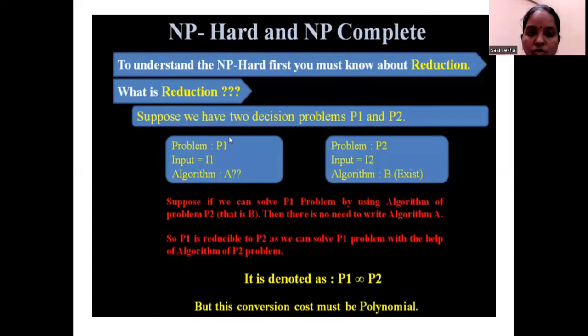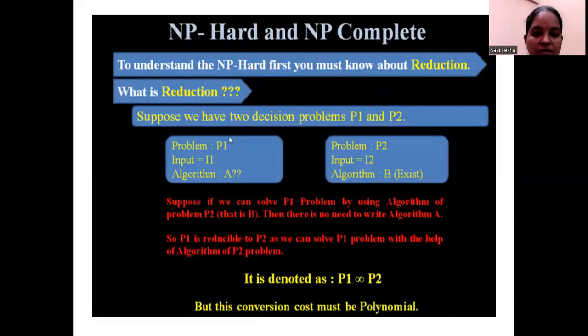But for problem P2, an algorithm exists. The name of the algorithm is given as B. So reduction is when we have an algorithm for problem P2, and with the help of the problem P2 algorithm, we are able to find a solution for problem P1. Yes, that is the concept called reduction. Suppose, by using the algorithm of problem P2, there is no need to write an algorithm for A. We represent this as P1 is reducible to P2. So we are able to solve problem P1 with the help of an algorithm of problem P2.